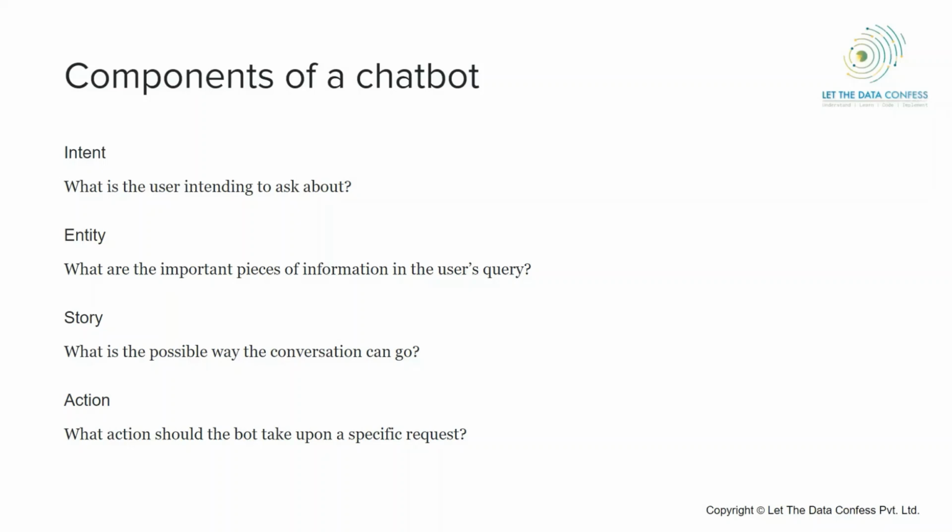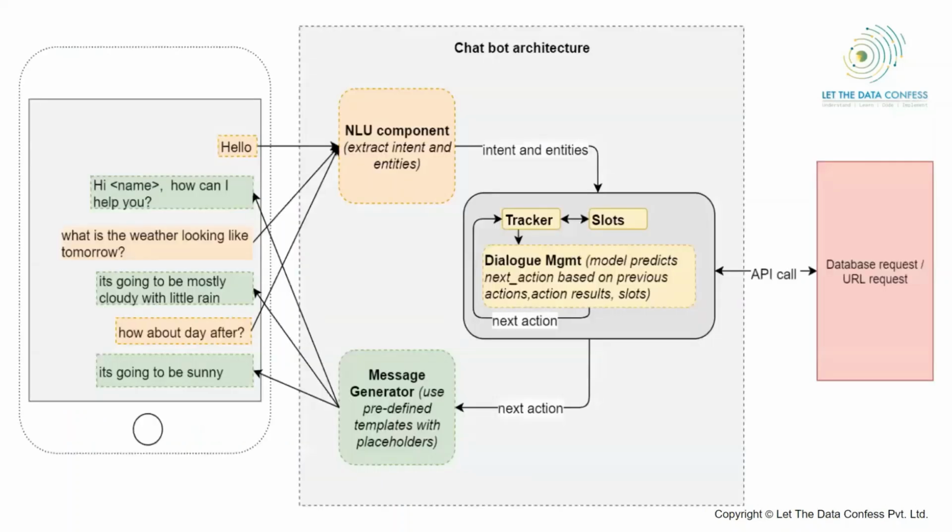Next is the action. Okay, I have designed the flow, I have designed the entity and intent, I understood all these things. Now what action will I take upon a specific request? If I am saying hi, then what will be my answer, hi or bye, like this. Okay, these are the four components.